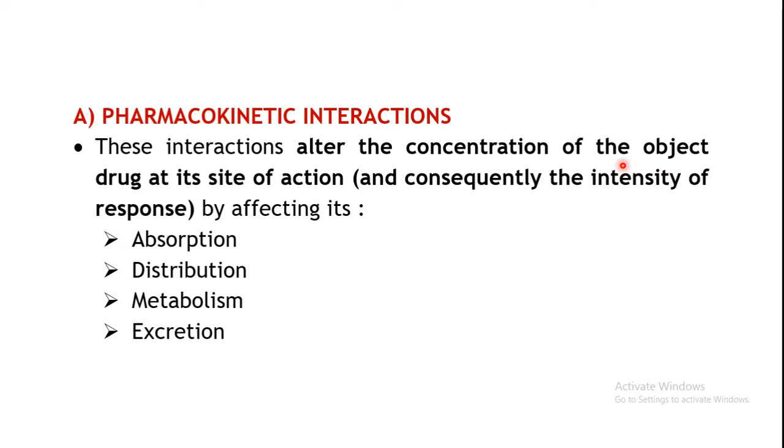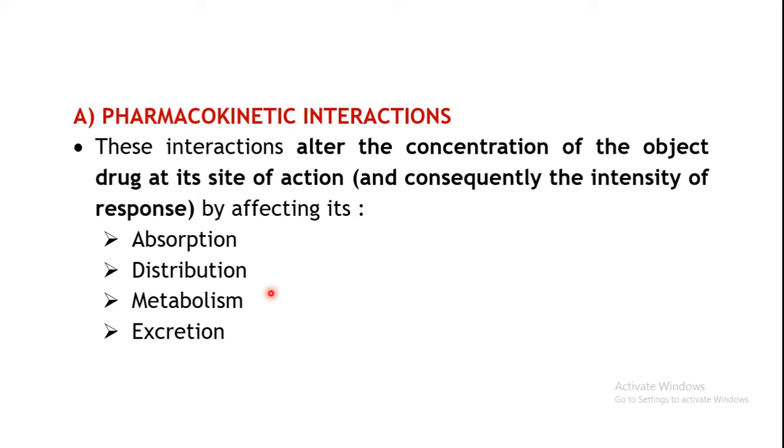So at that particular area where it is supposed to act, if the concentration of your drug is changing at this site, obviously the intensity of response will also change. That's what we have seen happening in the pharmacokinetic interaction. So this is kinetics, meaning how your drug is moving through the body. It involves several processes like absorption, distribution, metabolism and excretion, right? And of course plasma protein binding also determines to a certain extent the three processes of distribution, metabolism and excretion.